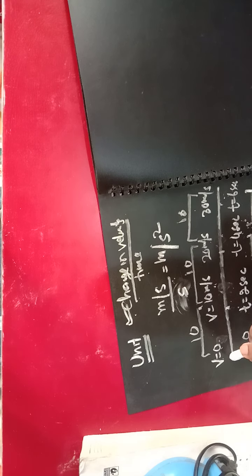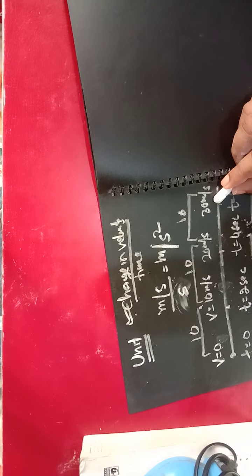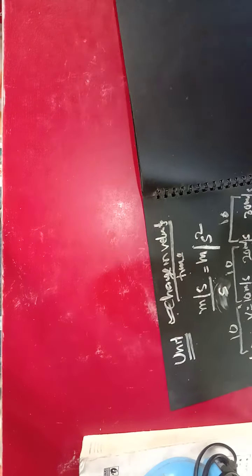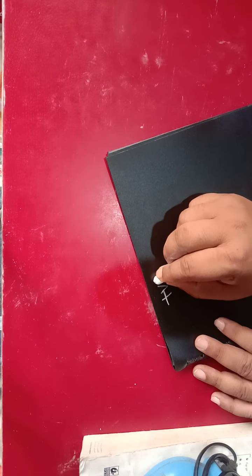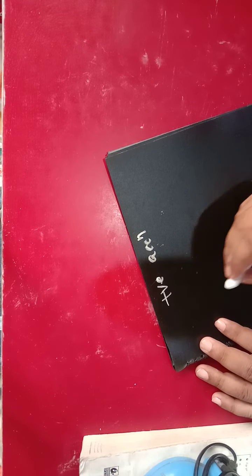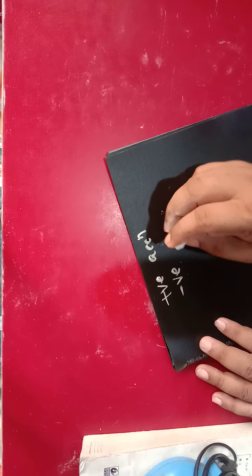Suppose initial velocity is 0 and final velocity is 30. So change in velocity is 30 minus initial velocity by time interval. So in this case, as the velocity is increasing gradually, this type of acceleration is called the positive acceleration. So acceleration भी दो type का हो जाता है ना, एक positive acceleration, and another is the negative acceleration.